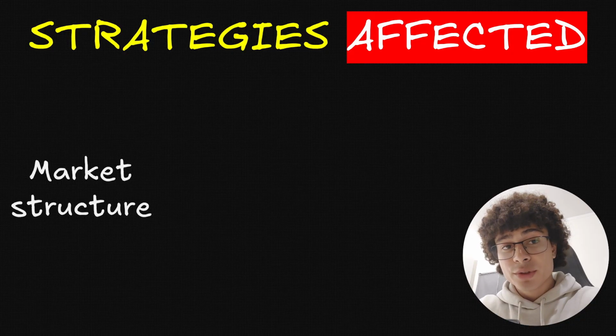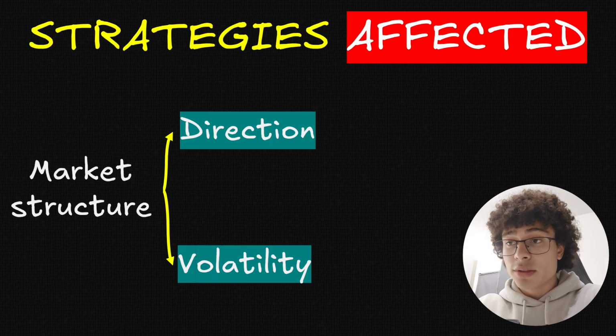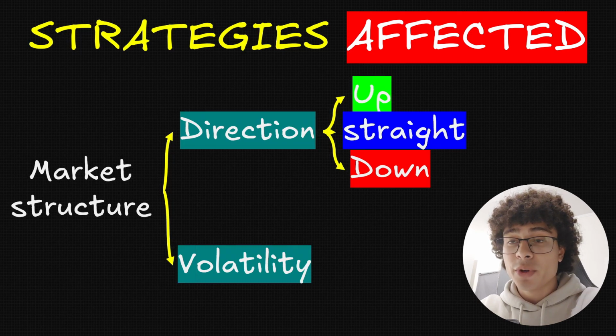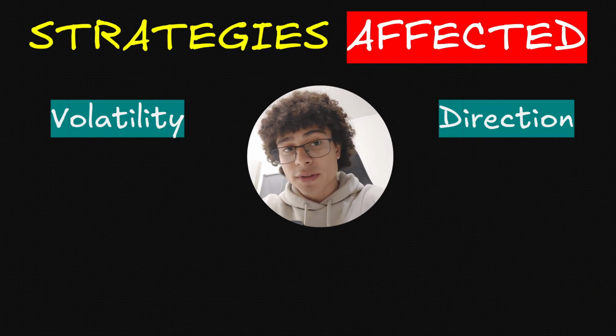The market structure is the structure under which the price moves, and there are 2 factors. The first one is the direction, and the second one is the volatility. The direction is simply where the price is going, so it can go up, it can just stay flat, or it can go down. And those are basically bull market, sideways market, and bear market. Now, the volatility, on the other hand, is the vertical force at which the price moves. So if the price has sharp movements, or if it is smoother across time. And it is important for us to understand those 2 concepts. That is because they affect the market structure, and the market structure will impact the result of our strategy.